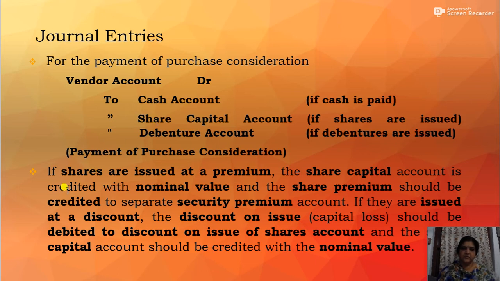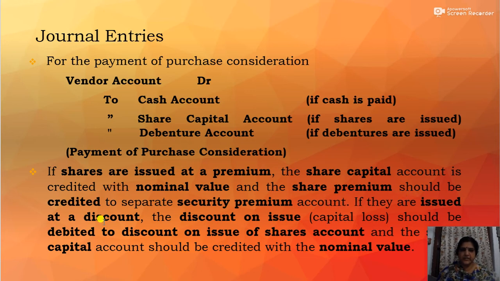Okay, now here also there is a point to be taken into consideration, that is if the shares are issued at premium. While talking about the purchase consideration, it was said that the shares can be either equity shares or preference shares, and the shares can be issued either at par, at premium, or at discount. You know the meaning of issued at par, at premium, and at a discount. Now if the shares are issued at a premium, then the share capital account is credited with the nominal value, and the share premium should be credited separately to a securities premium account or share premium account.